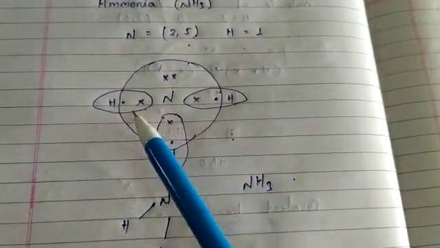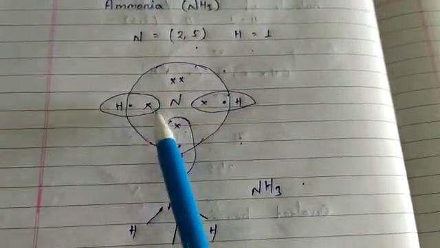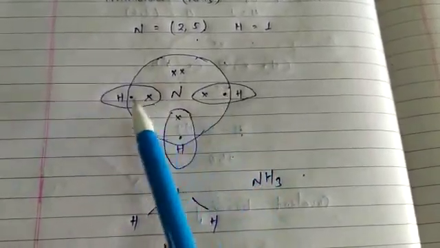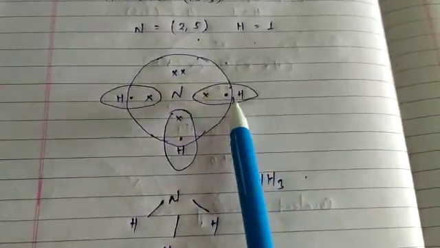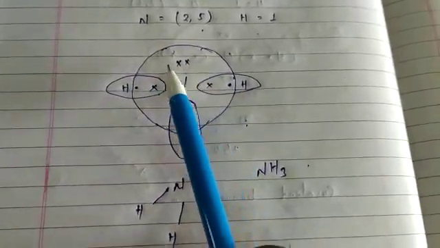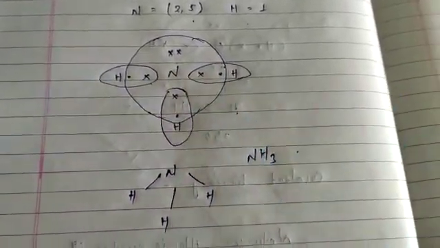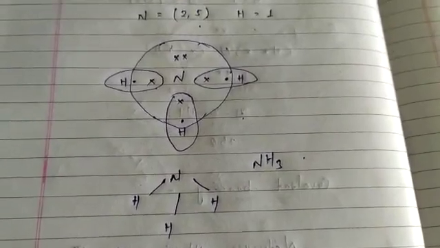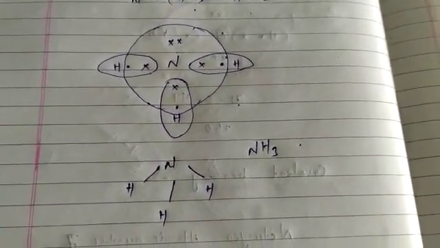After sharing, each hydrogen has 2 electrons and nitrogen is able to complete its octet. This is the structure of the ammonia molecule.